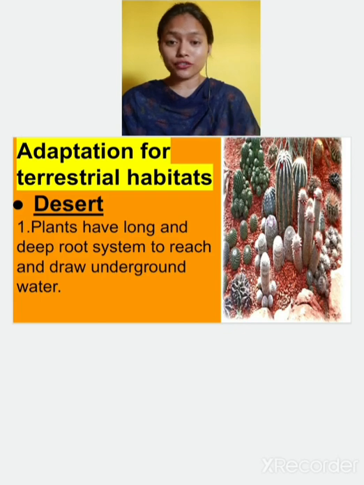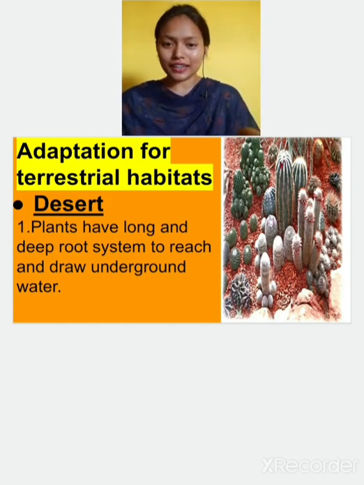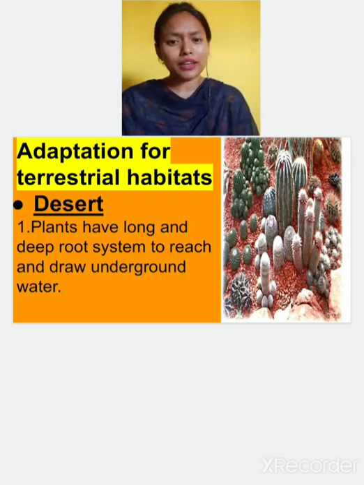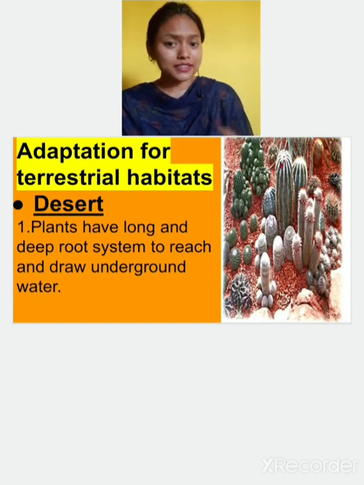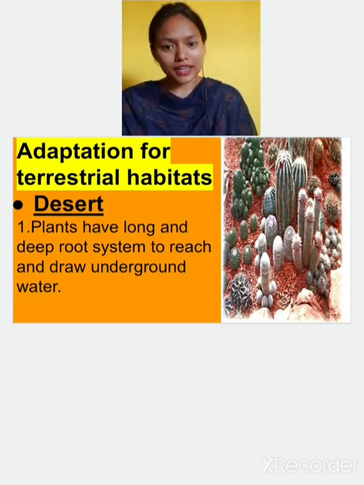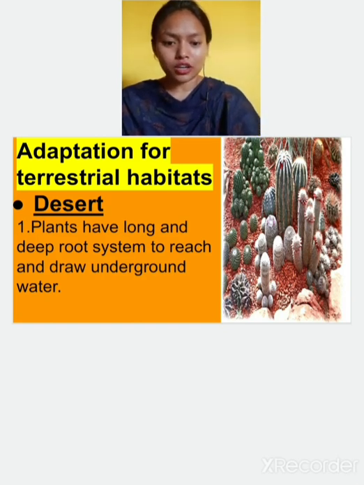Now first of all we'll talk about the plants. You all know that in the deserts, which type of plants are there? Cactus is there. Yes, cactus is there. So in the desert there are cacti, and many species of cactus are there. First of all we will study the features in cactus that allow it to survive in the desert. So first of all we'll talk about the characteristics of the cactus plant.